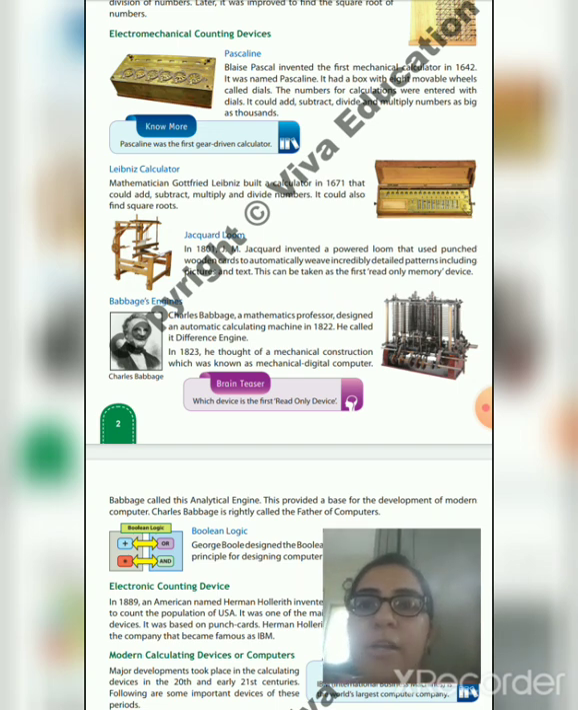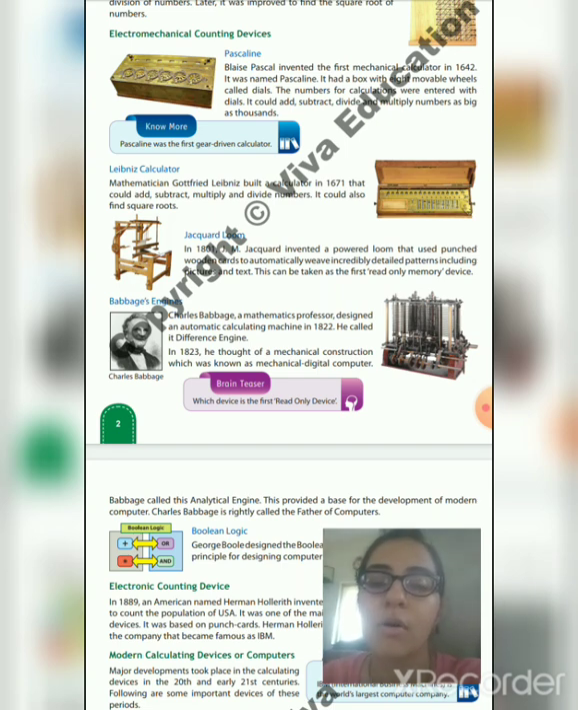It has punched wooden cards. Punching is done like that. In the same way, punched wooden cards are available which can make incredibly detailed patterns including pictures and text. It means that you can insert your pictures and text into that machine. So it is considered as the first read-only memory. It can read, it can scan your documents, your text, your pictures, everything.